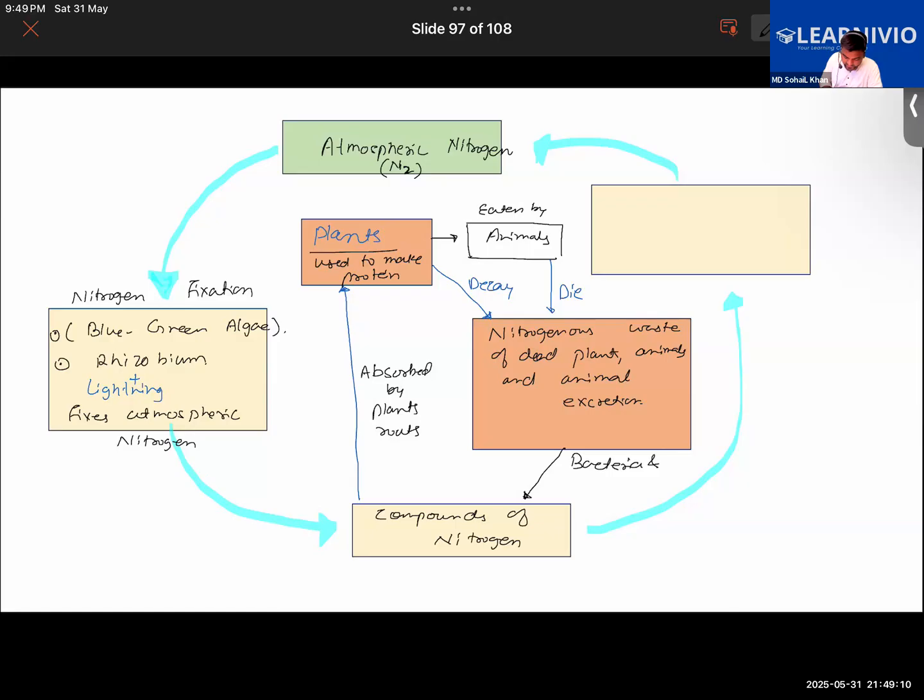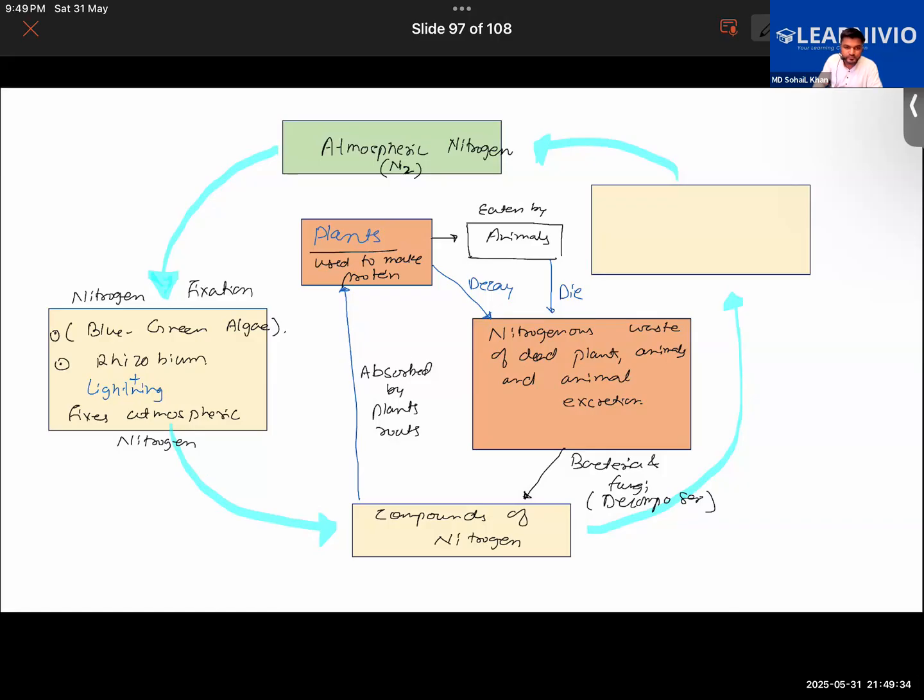Bacteria and fungi will be reconverting that nitrogenous waste into compounds of nitrogen. So they are basically decomposers here. And these compounds of nitrogen are now ready to be absorbed by the plants once again. Getting it, both of you so far?